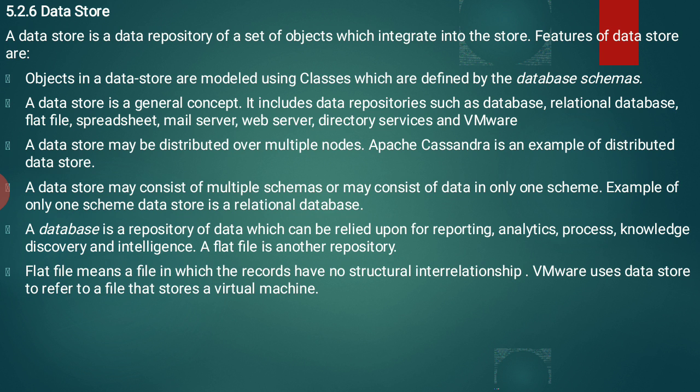A data store may consist of multiple schemas or may consist of data in only one schema. So whatever data you are storing in a data store may consist of multiple tables or only one table. Schemas are nothing but tables. An example of a one-schema data store is a relational database.